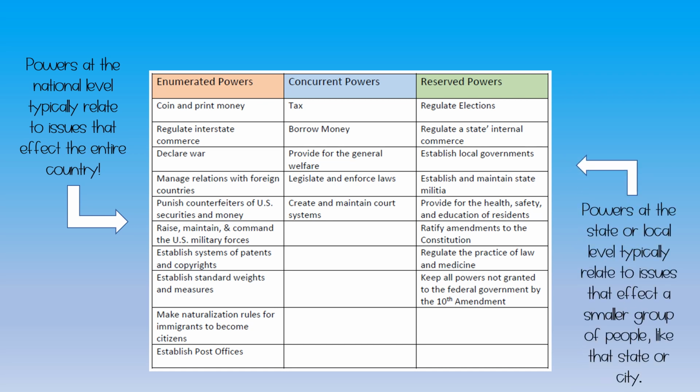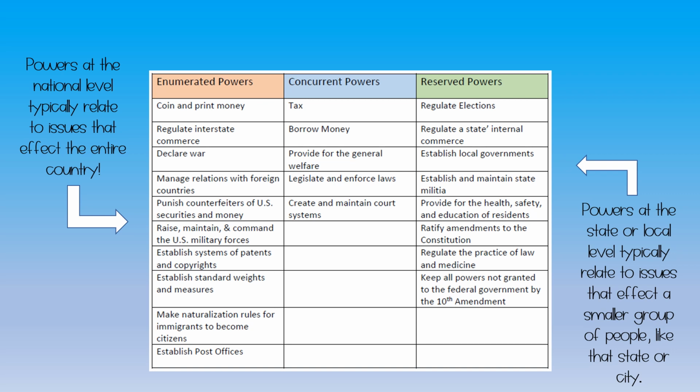On the right side, we have reserved powers. So these are powers at the state or local level typically, and they relate to issues that affect a smaller group of people. So reserved power examples, we have that they regulate elections, regulate a state's internal commerce, establish local governments, establish and maintain state militia, that's a state military, provide for the health, safety, and education of residents, ratify amendments to the Constitution, regulate the practice of law and medicine, and keep all powers not granted to the federal government by the 10th Amendment. So those are some examples of reserved powers.